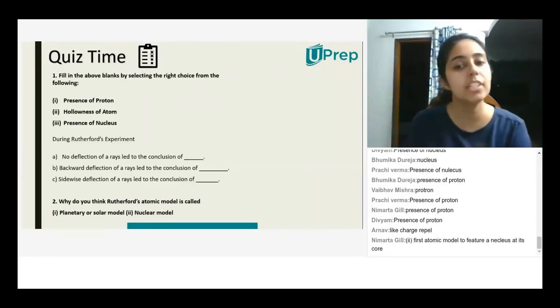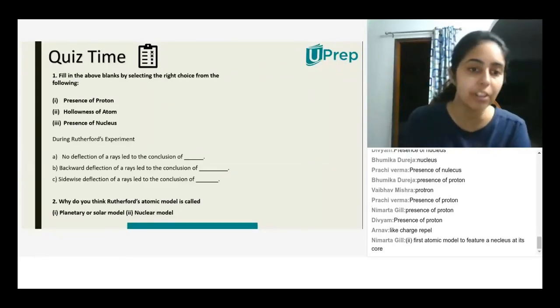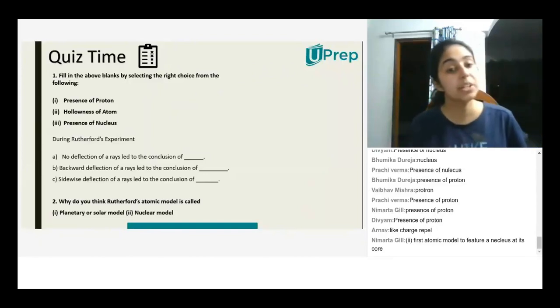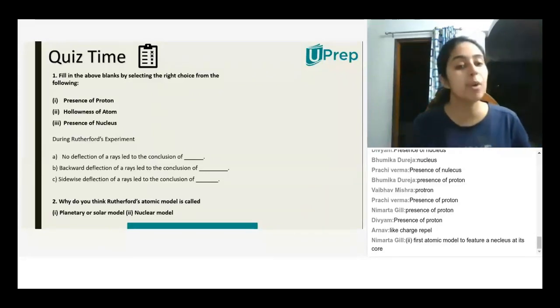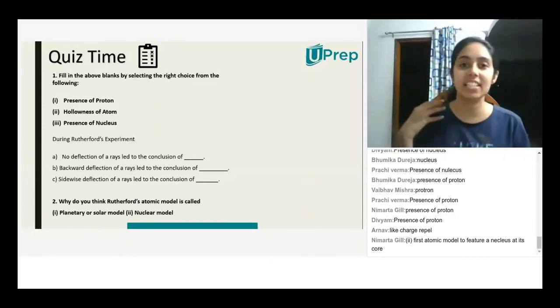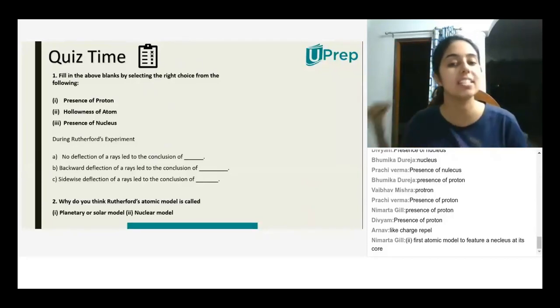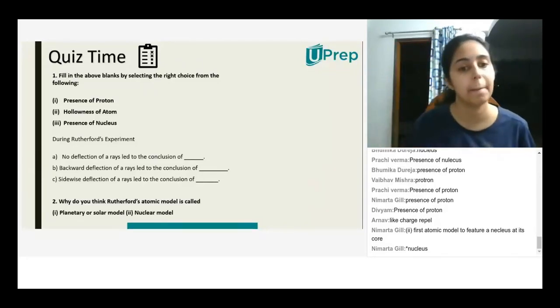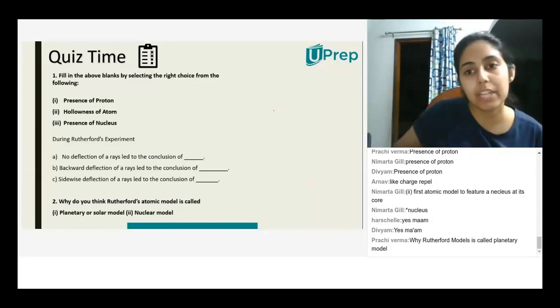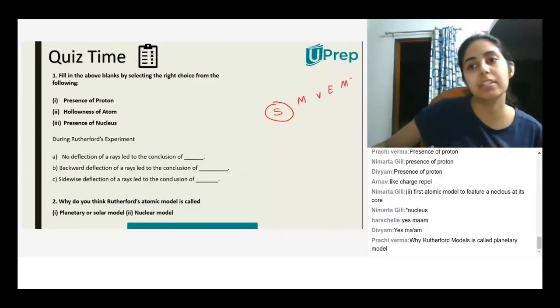Why do you think Rutherford's atomic model is called the nuclear model? It is the first atomic model to feature a nucleus in its core. Yes, so because it has a nucleus in it, it is also called the nuclear model. Note that in the solar system we have the sun. Around the sun we have Mercury, Venus, Earth, Mars, Jupiter, and so on. All these planets revolve around the sun.